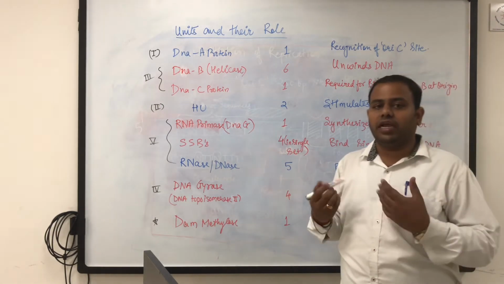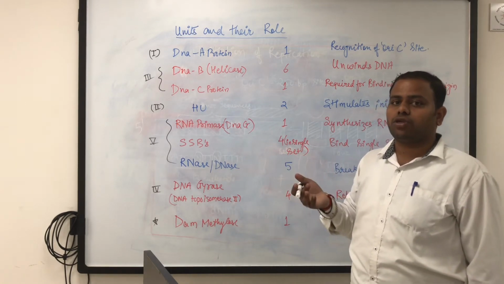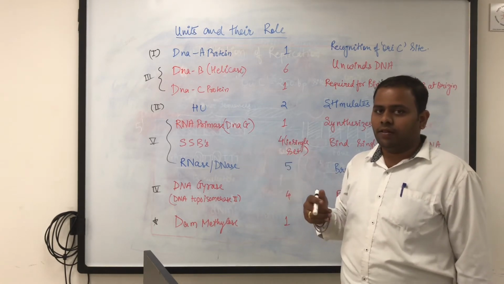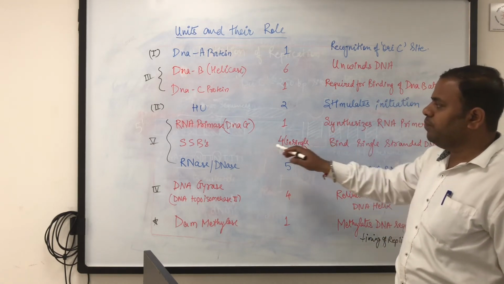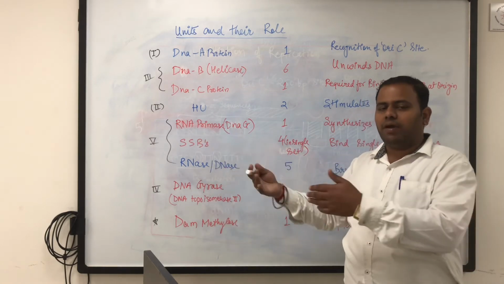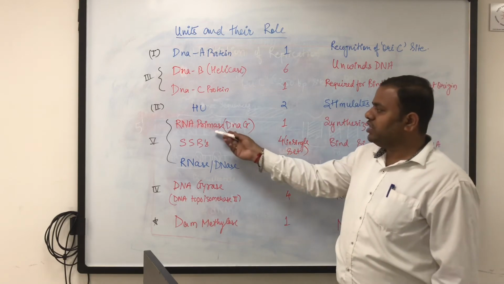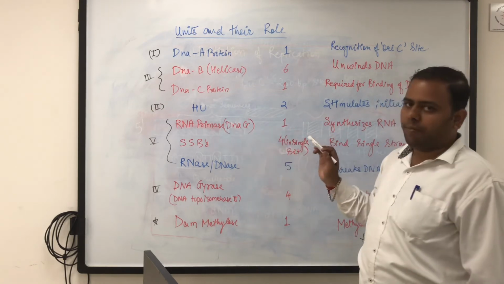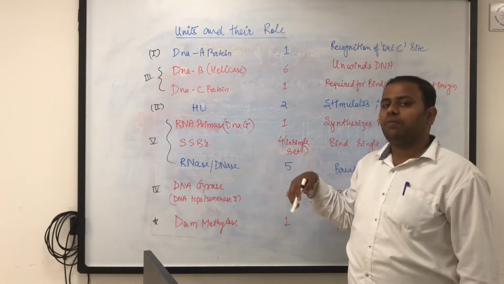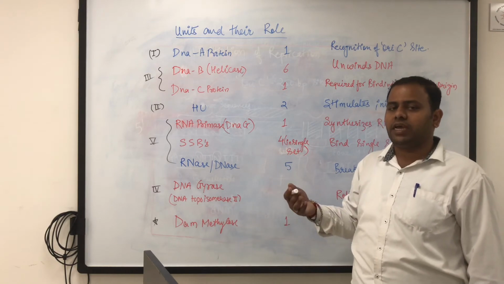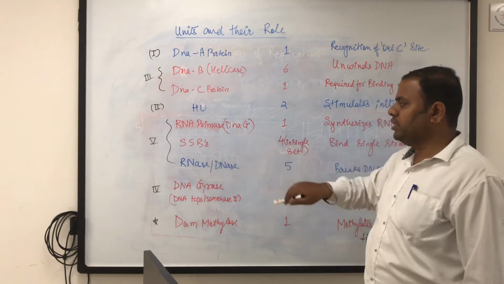You know that when DNA is synthesized, it requires a free 3' hydroxyl group. This free 3' hydroxyl group should be present at the start only. Normally this is not present in the DNA when it is replicated. So first of all, the primer has to be synthesized. The primer is extended by the DNA polymerase enzyme and the whole strand is formed. Afterwards, this RNA primer is degraded later by the DNA polymerase 1 enzyme by its exonuclease activity, and it adds the new nucleotides and seals the gap. So this is the role of RNA primase, that is the DnaG protein.